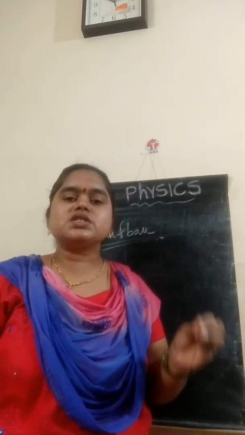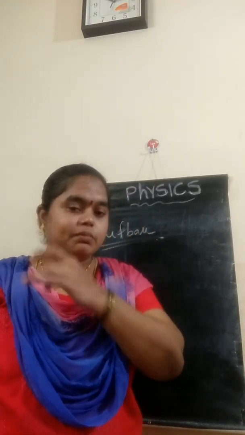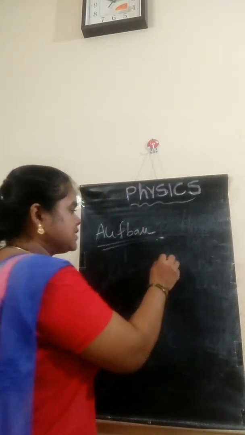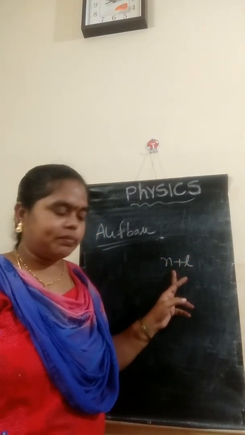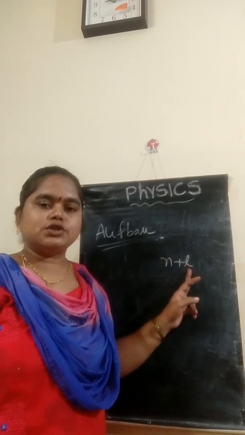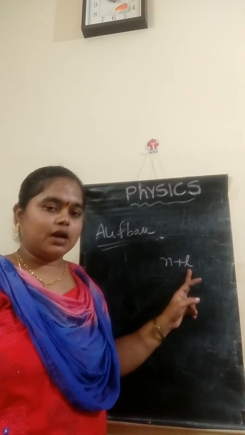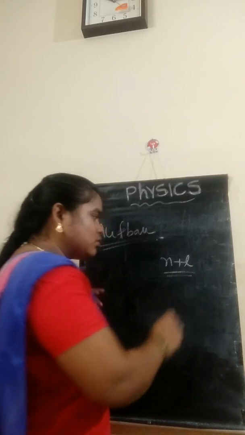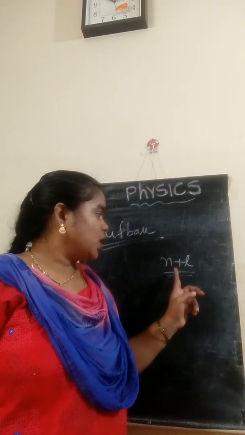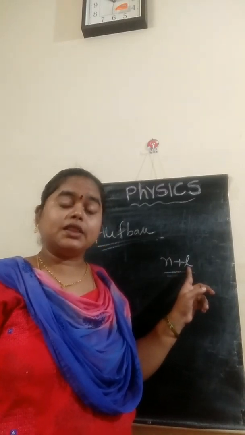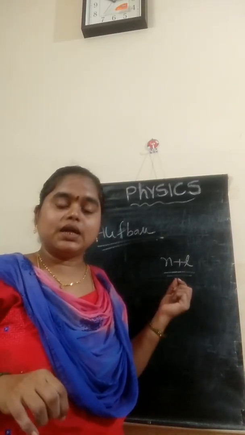The orbitals having the lower n plus l value will be filled first. n represents the principal quantum number, meaning which orbit. l is the subshell: l value is 0 for s, 1 for p, 2 for d, like that. So first you have to calculate the n plus l value and see which has the lower n plus l value. You should write that orbital first, and electrons should be filled in it first.